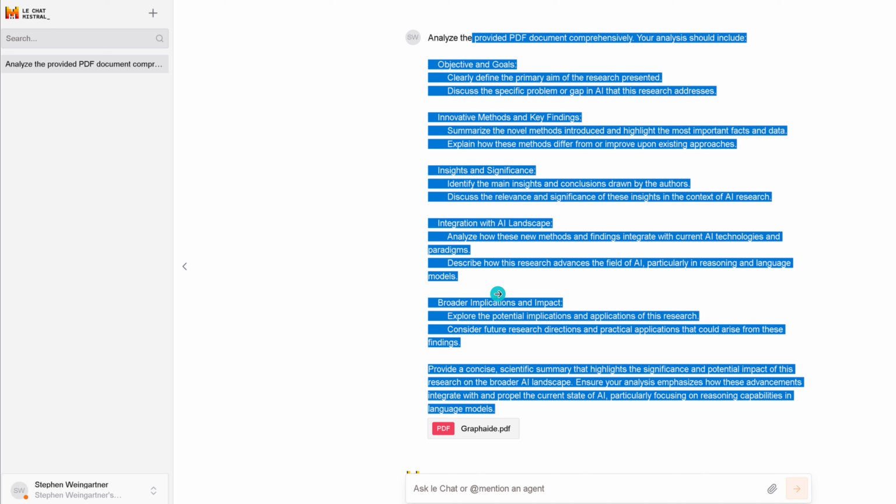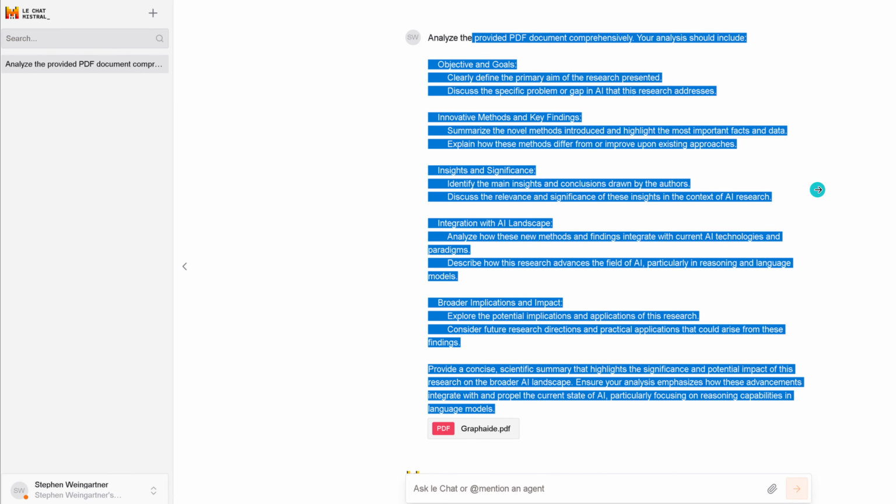describe how this research advances here the field of AI, explore the potential implications and application of this research, consider future research direction and practical application that could arise from this finding, and provide a concise scientific summary that highlights the significance and the potential impact of this research on the broader AI landscape.